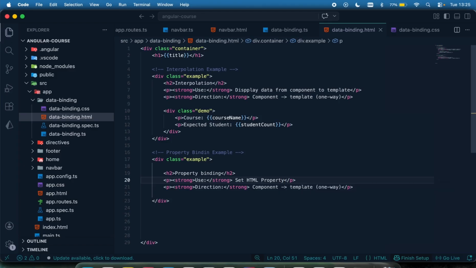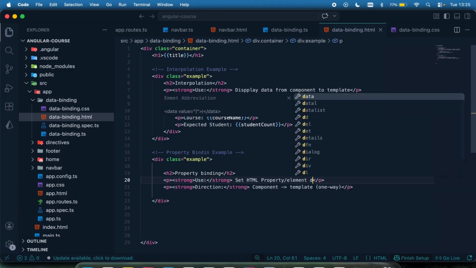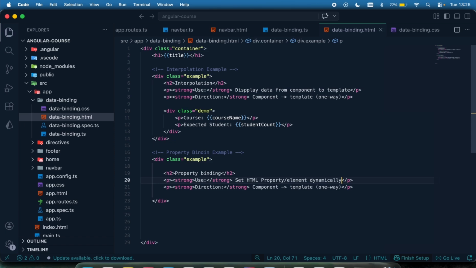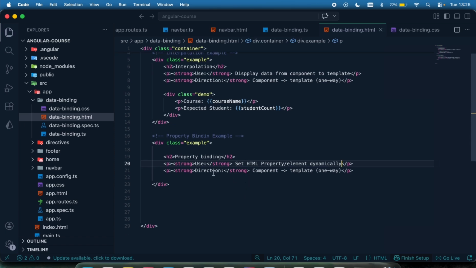Property or element dynamically. I think I'm having difficulty typing because I'm a bit lazy today.